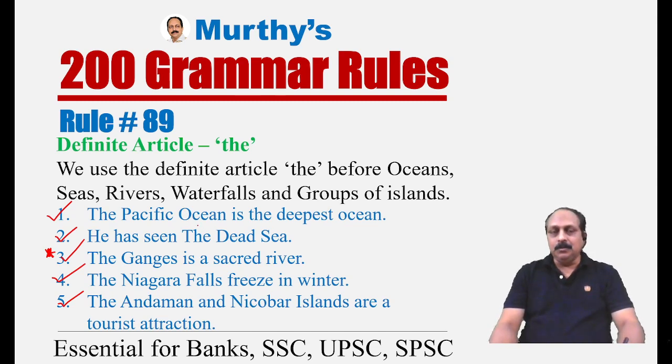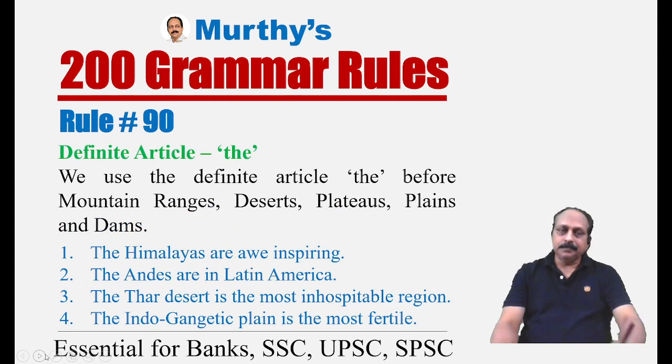When it comes to memorizing all these examples, the rules, try to use mnemonics. Mnemonics means what? Memory techniques. So try to group them, all these one group, then easy to remember. Water bodies, oceans, then seas. The biggest you can take based on the size. Oceans, seas, rivers, waterfalls, then groups of islands. That way, easy to remember.